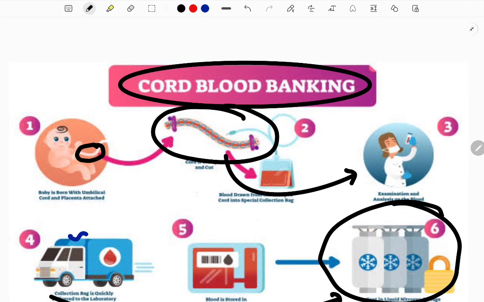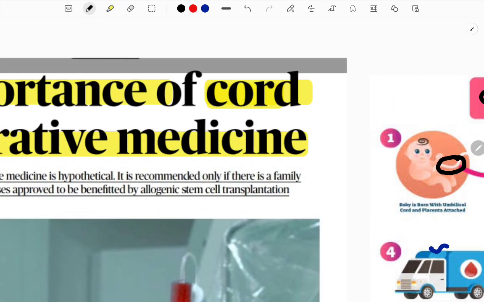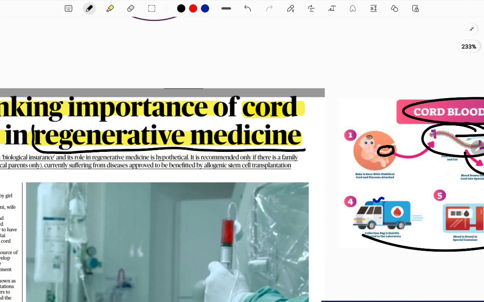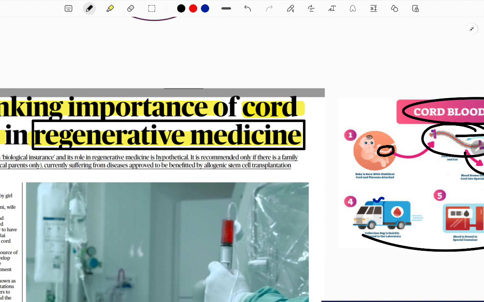So what is the requirement of it? Regarding cord blood, first of all you need to understand stem cells. What are they? Stem cells are an important part of regenerative medicine. I can explain with a simple example. If your computer's CPU stops working, you go and buy a new one. If your screen or your phone mic has a problem, you go and replace it. Similarly, in the human body, if a part is defective, we cannot simply replace it; it would have to be through a donor and other means.